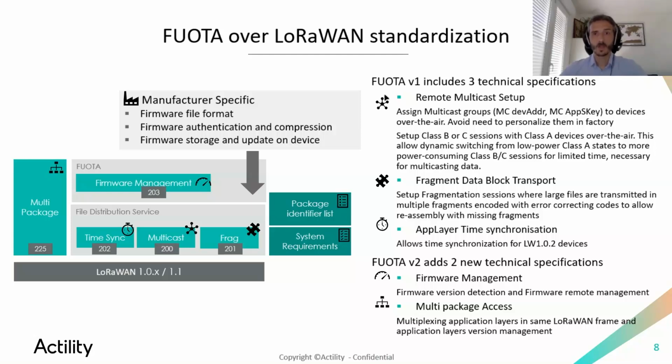Because there are multiple applications, when the device receives this command, there is one F-port per application. So there are F-ports defined in the specification. These are default ports. They can be modified. But the default ports are 200 for multicast, 201 for fragmentation data block transport, 202 for the time synchronization, 203 for the firmware management, and 225 for the multi-package.